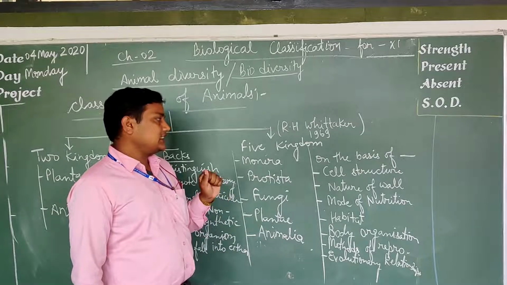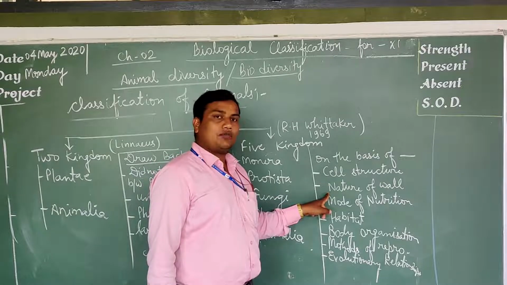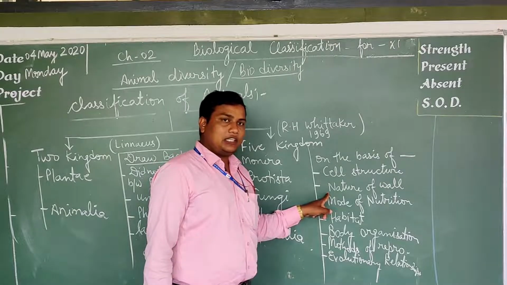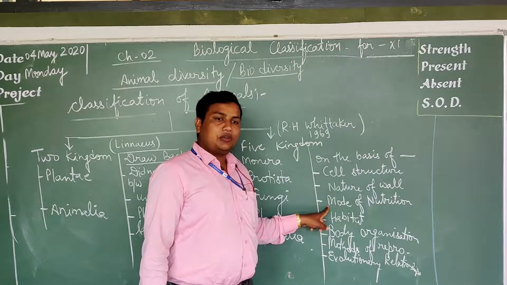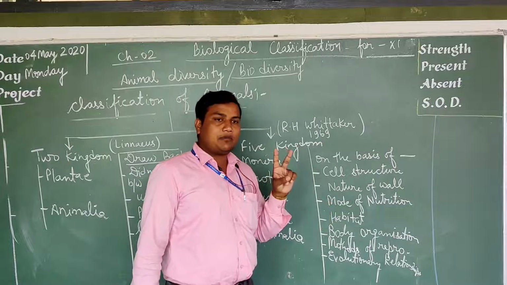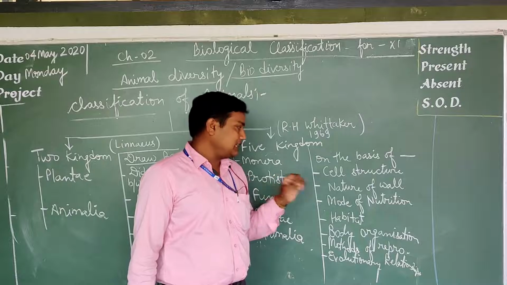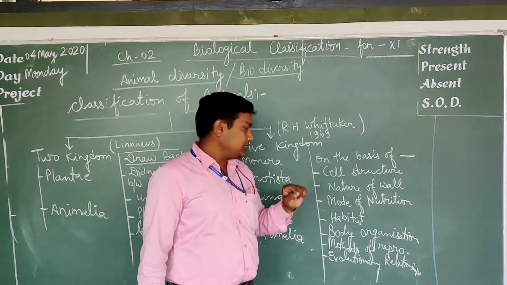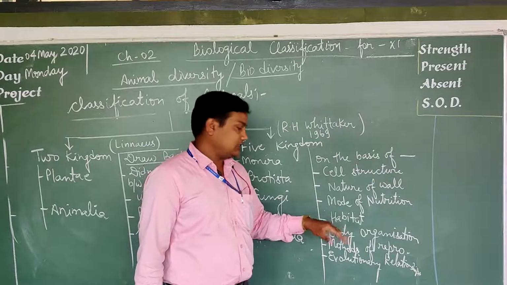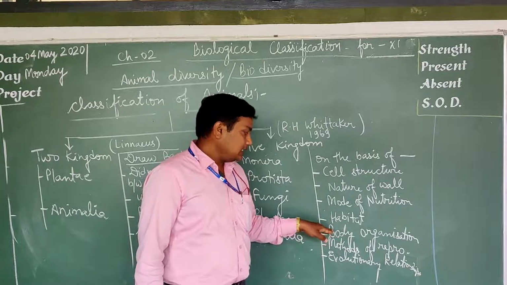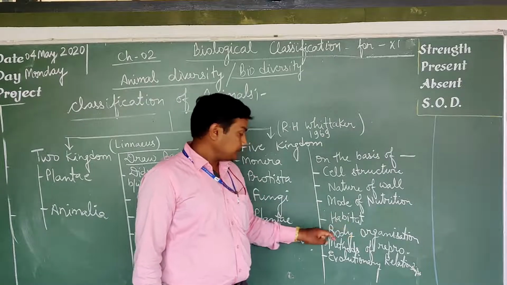So the first characteristic is cell structure. Second is the nature of the cell wall, whether the cell wall is present or not. Next is the mode of nutrition. There are two types: the autotrophic mode of nutrition and the heterotrophic mode of nutrition. Third is the habitat. Habitat means living place, where they are living: either aquatic, terrestrial, aerial, or arboreal.